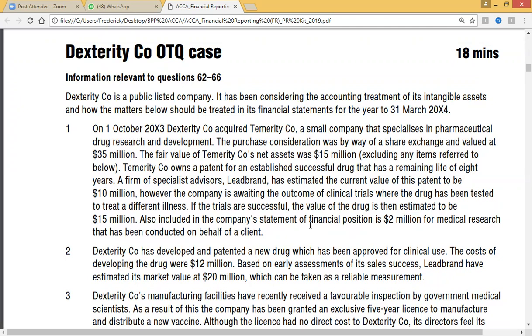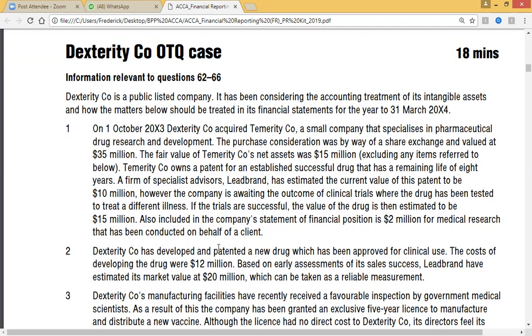Also included in the company's statement of financial position, 2 million for medical research that has been conducted on behalf of the clients. Perfect. So tell us the accounting treatment of this. So let me hear from you the accounting treatment of this.